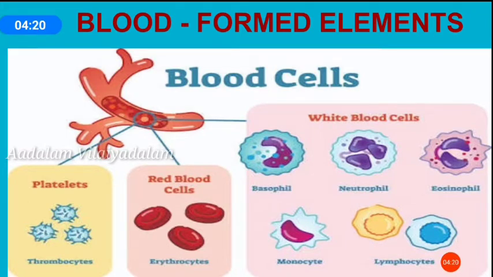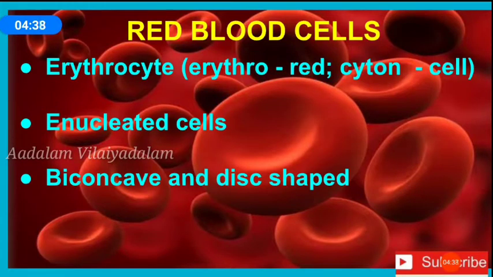Formed elements of blood. There are 3 types of cellular elements. They are red blood corpuscles or RBC, white blood corpuscles or WBC and platelets. First, red blood corpuscles. The red blood corpuscles are otherwise called erythrocytes. Erythros means red. Cyton means cells. So human erythrocytes are non-nucleated cells. They have no nucleus. They are in the form of biconcave disc.